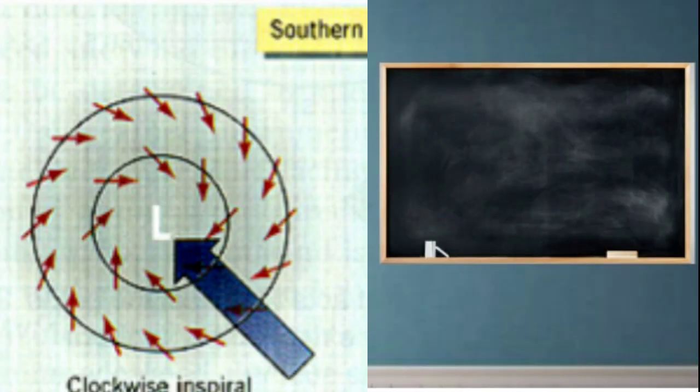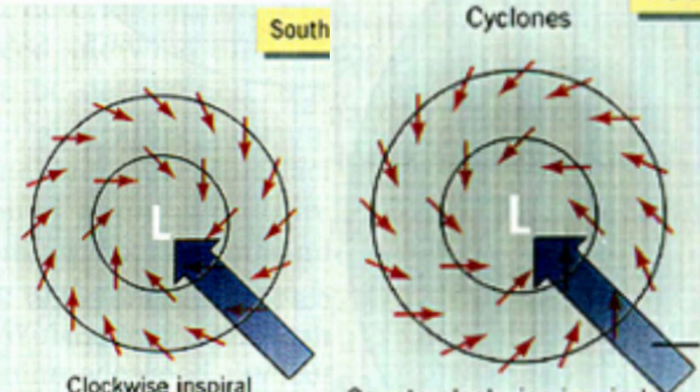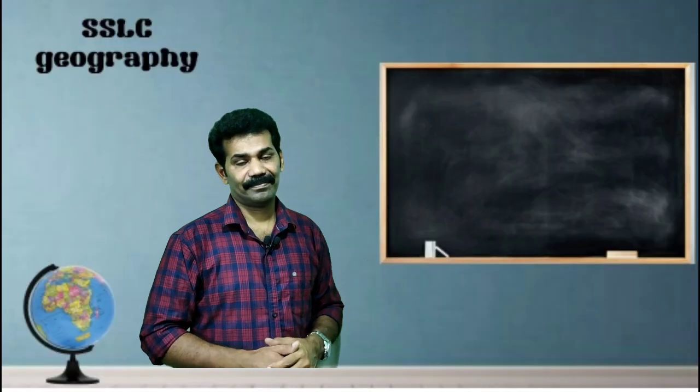Once again, when there is a low pressure area in the center surrounded by a high pressure area, the strong wind blows from the surrounding area towards the center. So it is known as a cyclone. The cyclone direction is anti-clockwise in the northern hemisphere and clockwise in the southern hemisphere. It is a cyclone variable wind.